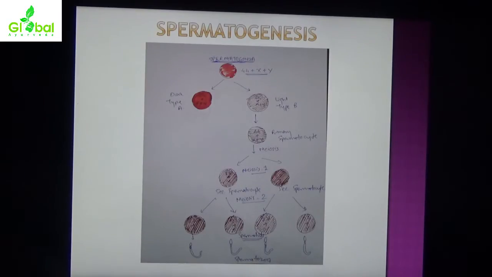By meiosis, the chromosome number is reduced. From a primary spermatocyte, there are 4 spermatozoa.